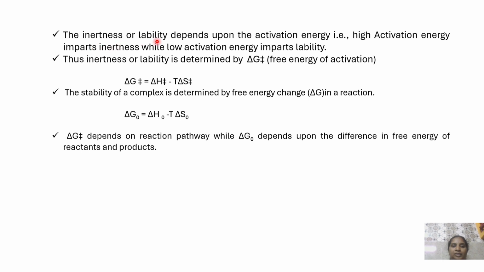The inertness or lability depends upon the activation energy. If the activation energy is high, it imparts inertness, whereas low activation energy imparts lability. The inertness or lability can be determined in terms of delta G‡, that is the free energy of activation. Delta G‡ is equal to delta H‡ minus T delta S‡.